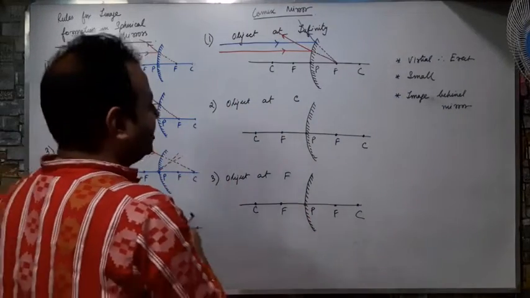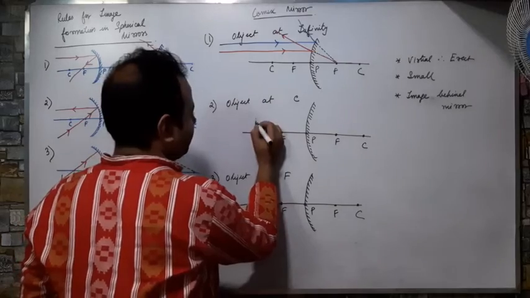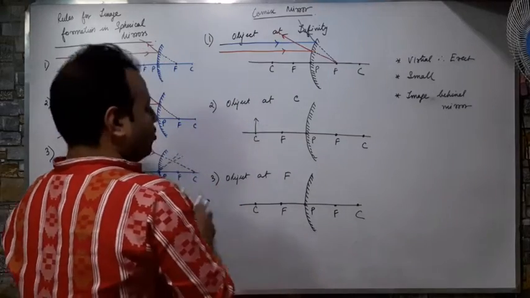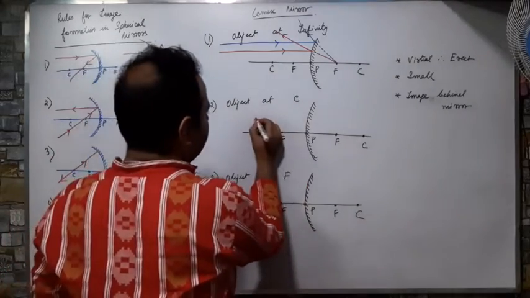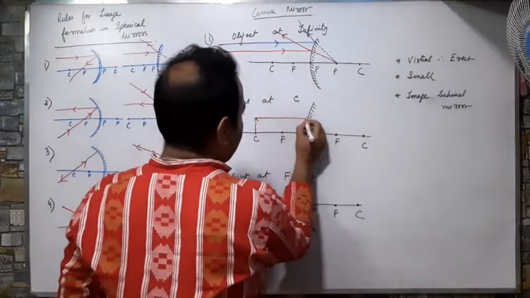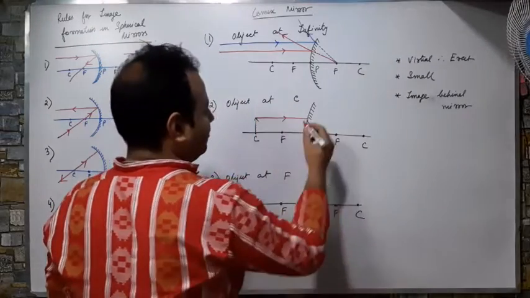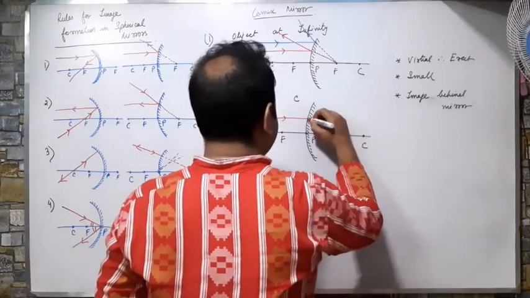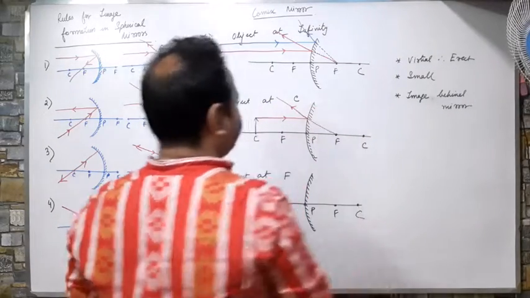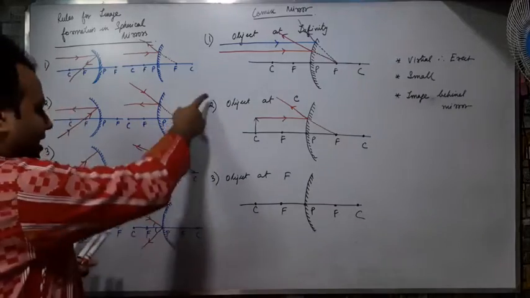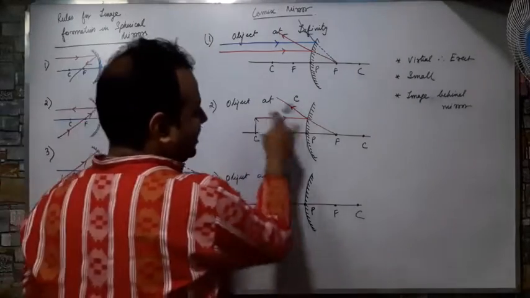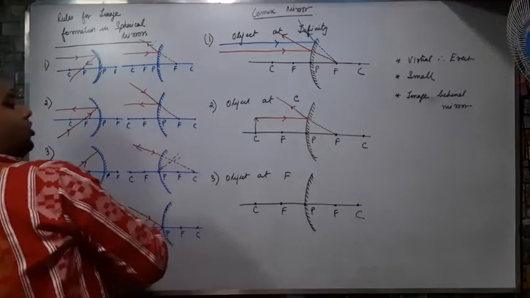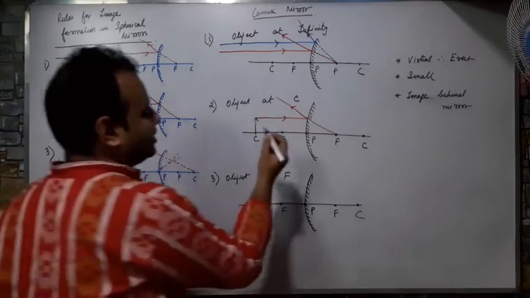Second one is object at C. What will I do? The first rule, parallel. It will diverge from F. Okay? Then directly come to the third rule, because I cannot draw the rays that are going to F. What is the third rule?